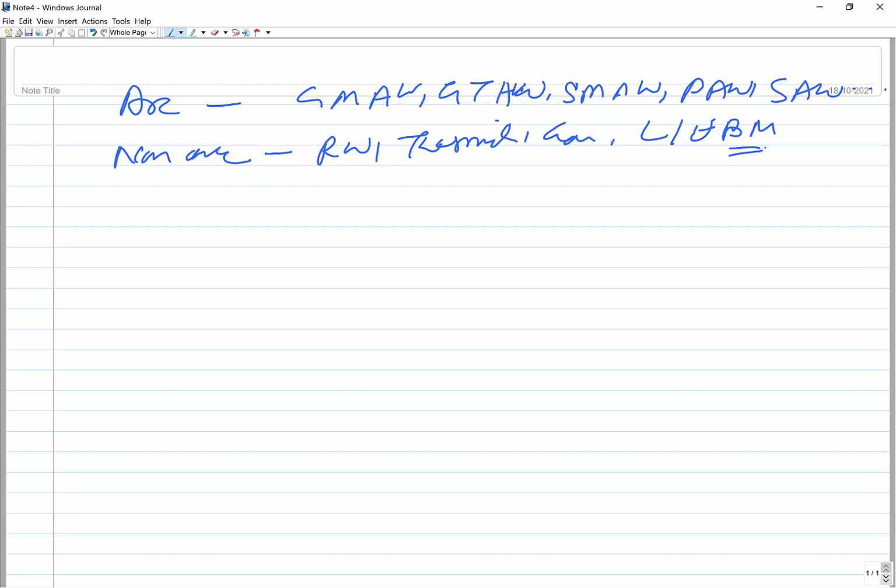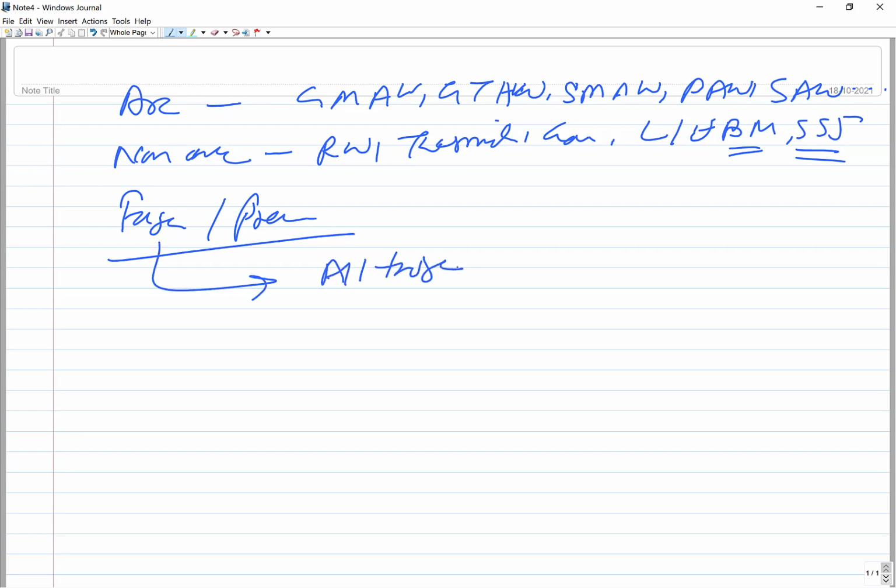Likewise, solid state joining processes also fall in the non-arc category. So lastly we have fusion and pressure welding. In fusion welding, all those processes where some kind of fusion under gravity is happening, followed by solidification, all those processes where solidification happens under gravitational force, just like in open condition.